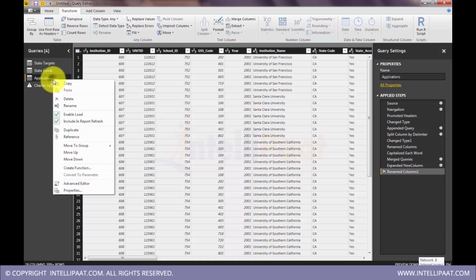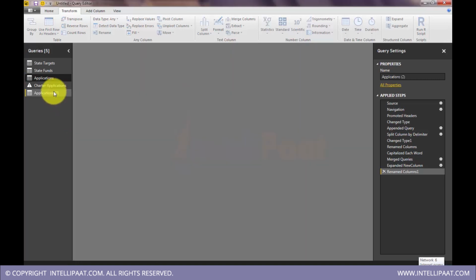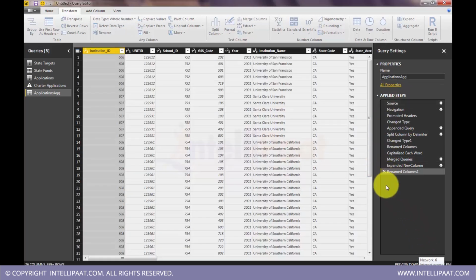Applications, right click. We have some options here as well. Right click on the table, you get some options. Say duplicate. So this applications table gets duplicated. Now give it a name, applications aggregation. It's still loading. Okay, here it is. I got it. So on this table I will do aggregation.